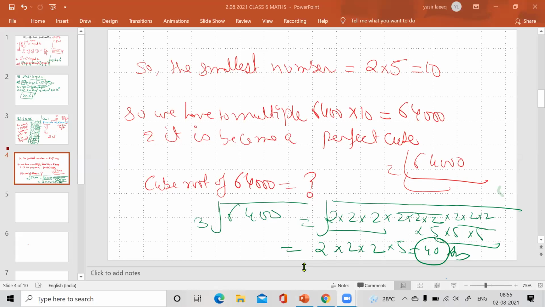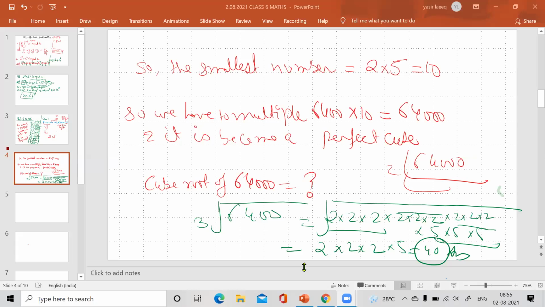Yes, sir. Can you go back to the solution that you showed? In that, after 200, you have written 100 or 10. Beta, when you divide 200 by 2, it's automatically 100. Okay. Yes, actually it was written 10. That's why I was asking.